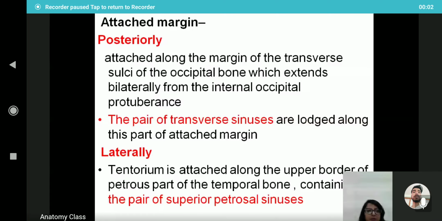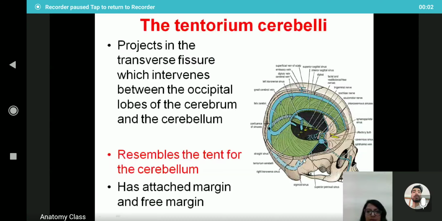And laterally, the tentorium cerebelli is attached along the upper border of the petrous part of the temporal bone, and it contains the superior petrosal sinus. So here, the upper part of the petrous part of the bone consists of the superior petrosal sinus. So these are all the attached margin of the tentorium cerebelli.